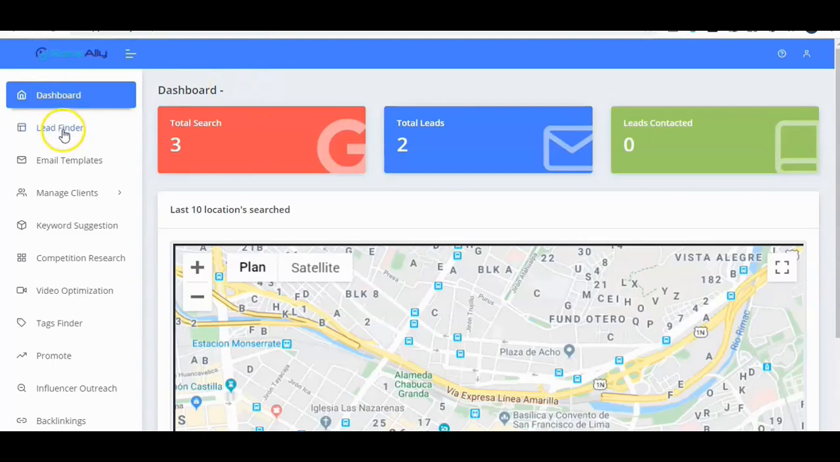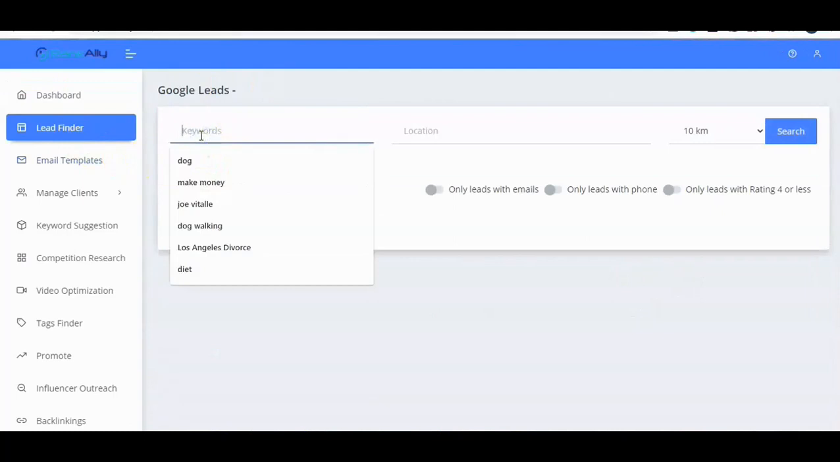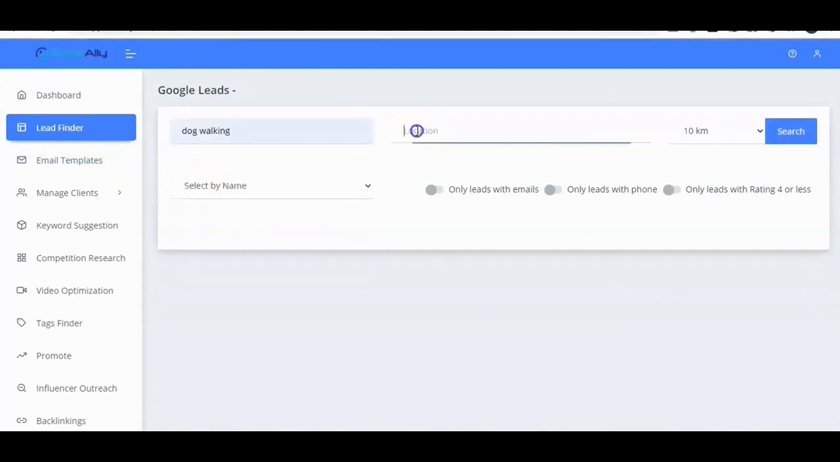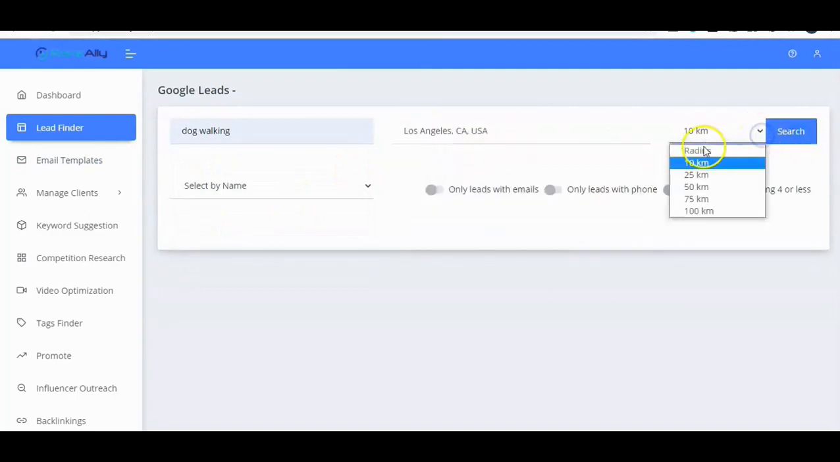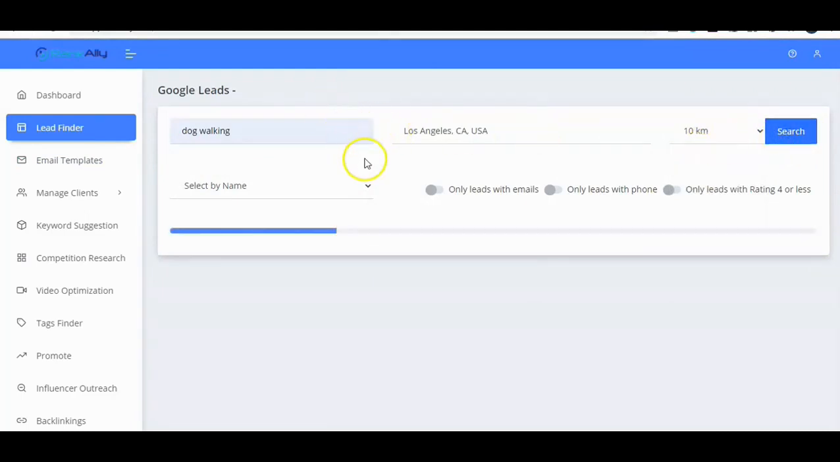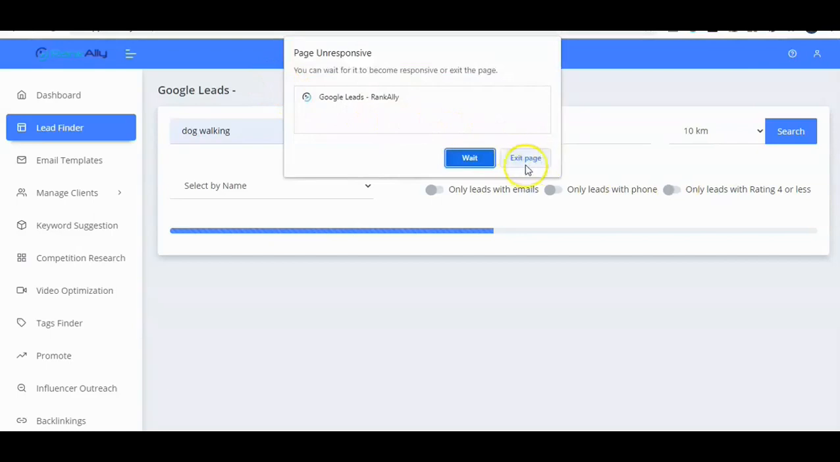So the first thing that we do is we go to Lead Finder and we type in a keyword. Say dog walking, location, we'll go for Los Angeles. We'll go for 10 kilometers radius and we'll do a little search, see what comes up. So you can either have only leads with emails, with phone, or a certain rating. I've just left that open for now, but obviously the more focused you want to be, you can. Let's just wait for that to come up and then we'll take it from there.